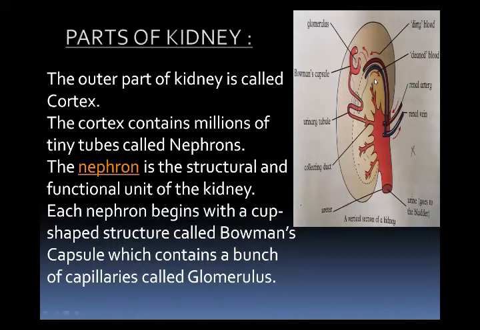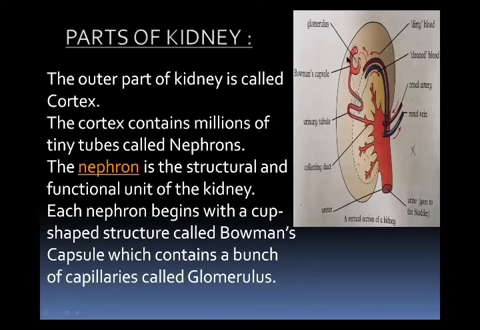Okay, now the inner part of the kidney, this one. This is the inner part of the kidney. This is called medulla. The outer part of the kidney is darker red in color, and the inner part of the kidney, you can see, is yellowish red in color. And this inner part is called medulla. Medulla has 12 to 16 conical structures which are called pyramids.